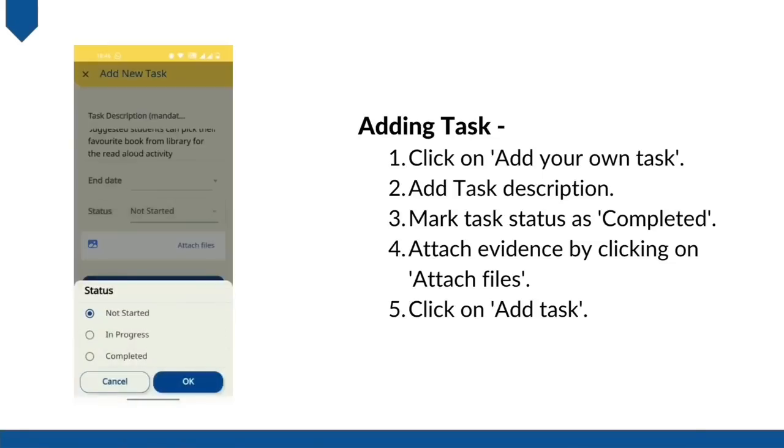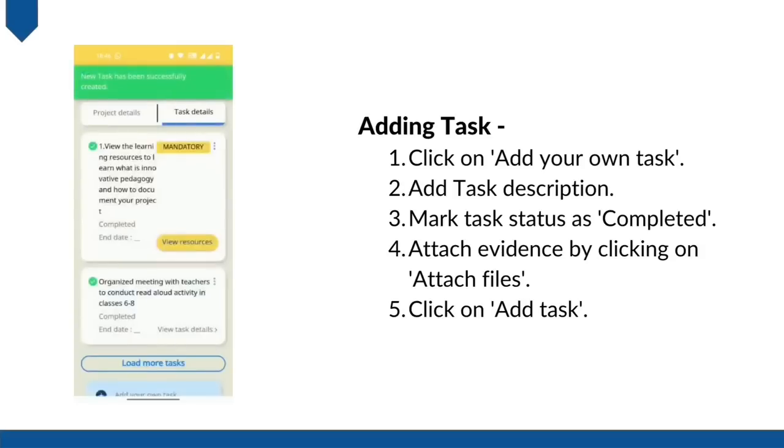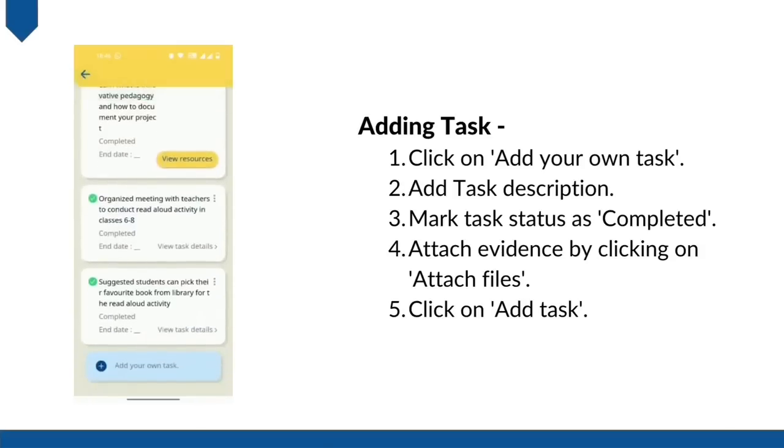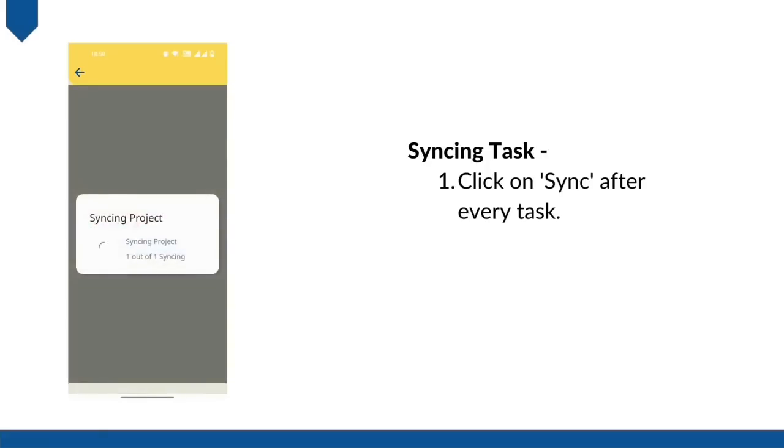For example, I will put the next step for the read aloud activity. Select the status of your task as completed. You may add images or files by clicking on attach files. Click on add task to add a new task to your project. As you work on the tasks of the project, you will see the project progress. Click on sync after you have completed each task.